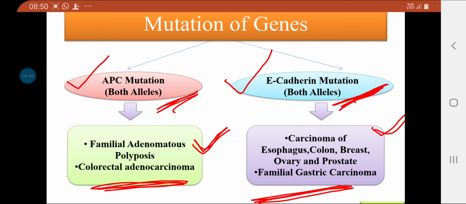The second condition is colorectal adenocarcinoma, which is the second stage of familial adenomatous polyposis. On the other side, we can see the E-cadherin mutation. When both alleles are mutated, it results in carcinomas of the esophagus, colon, breast, ovary, and prostate, and familial gastric carcinoma. So these are the two important genes which are mutated.